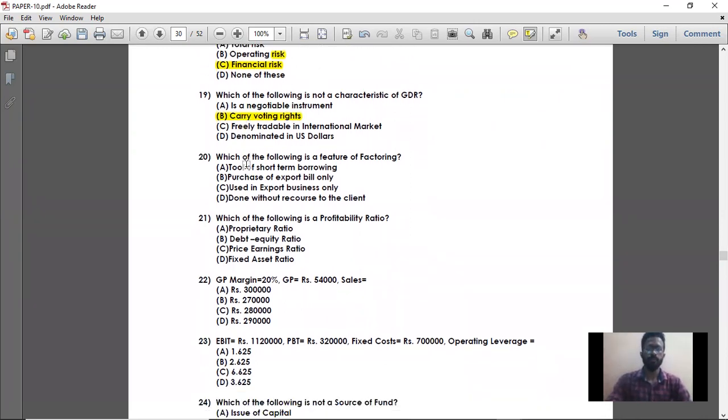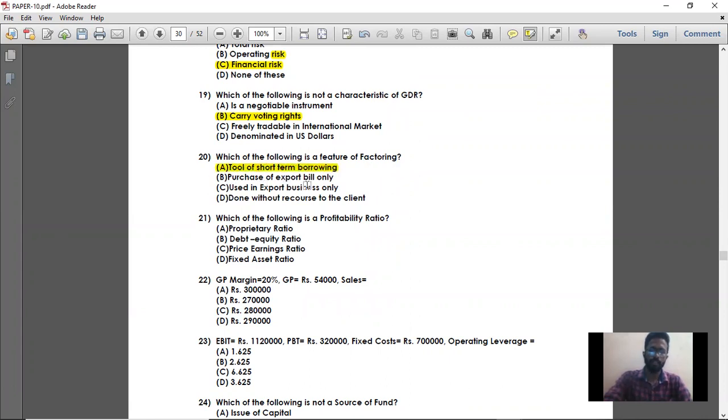Next, question number 20. Which of the following is the feature of factoring? Factoring is nothing but a short-term borrowing. Factoring is basically used for short-term borrowing, and it is not used only in international business. So they have asked which of the following is the feature of factoring. Option A, tool of short-term borrowing. That is the right answer. So option A is the right answer.